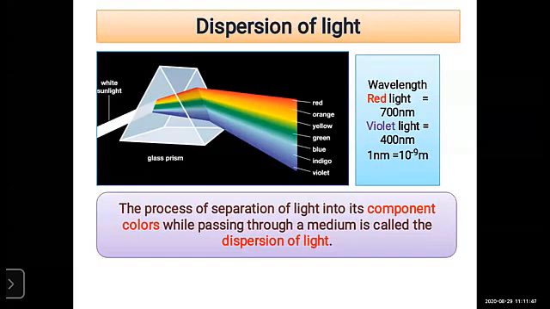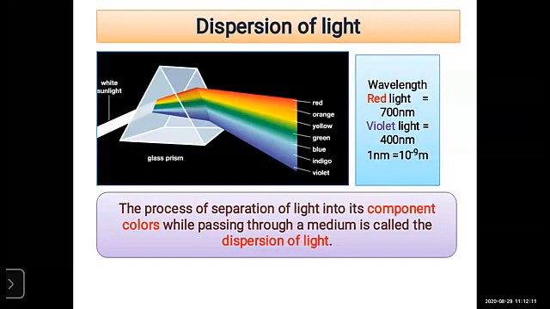And when the white beam is incident on the prism, look at this diagram, this is your prism. When the light beam is incident on that prism, the light rays scatter in the form of different colors.